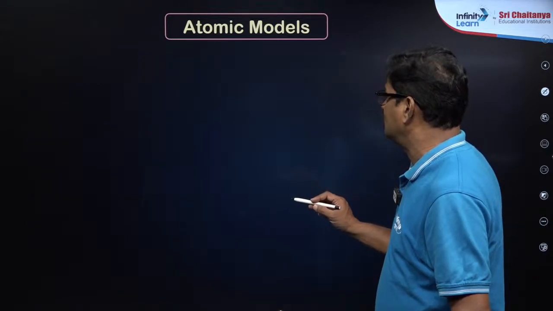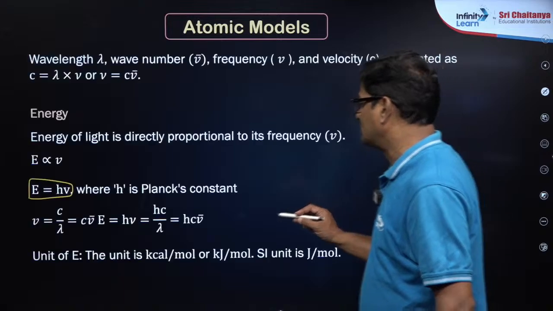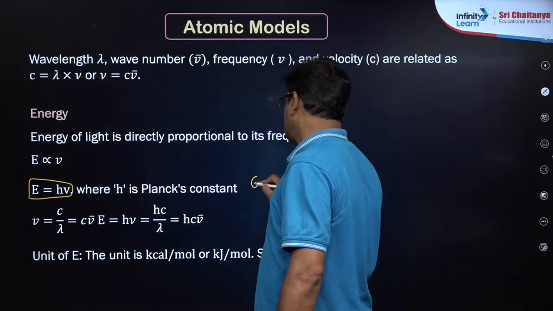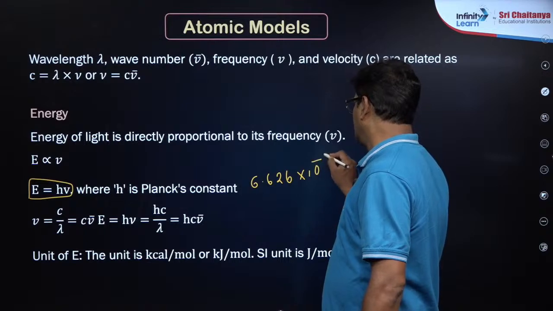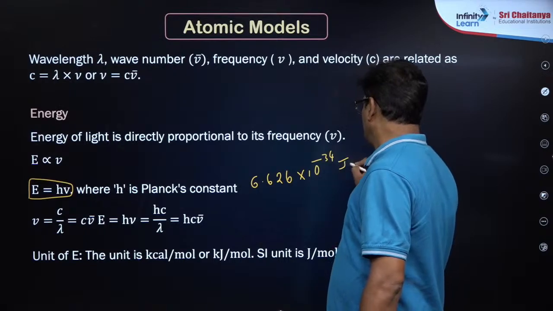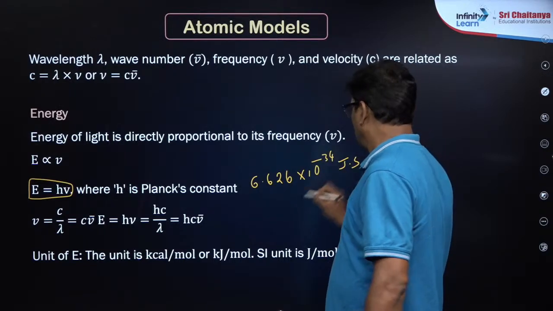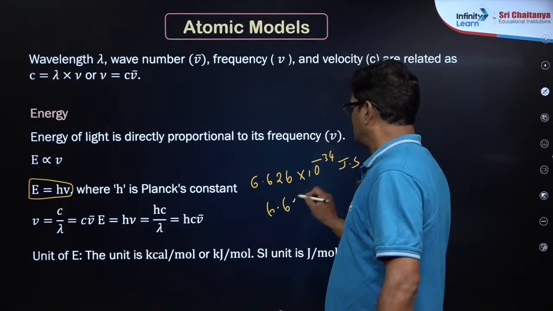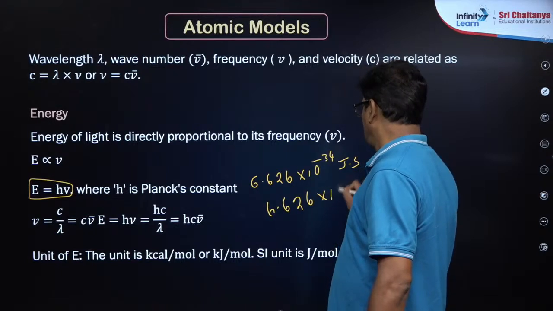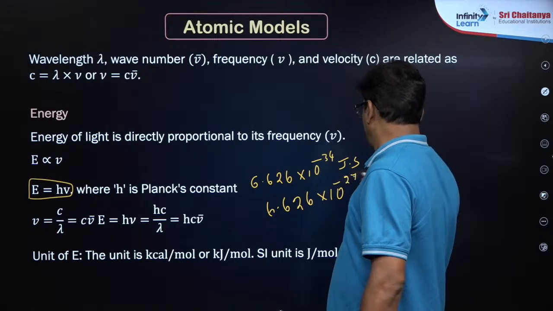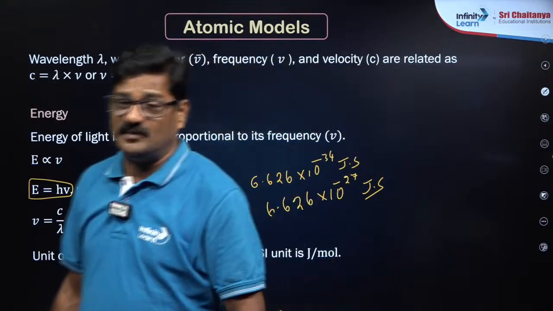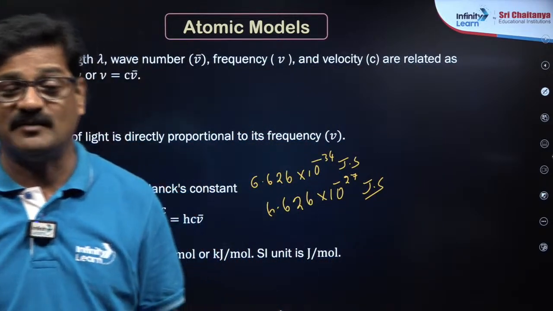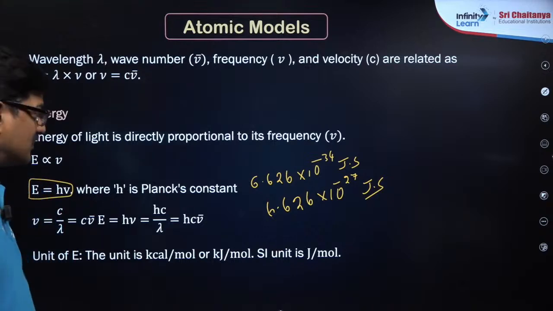This Planck's constant value is 6.626 into 10 power minus 34 joule second, or 6.626 into 10 to the power of minus 27 erg second. I'll give Planck's constant and Planck's concept from the black body theory, and will give the shortcuts in that also.